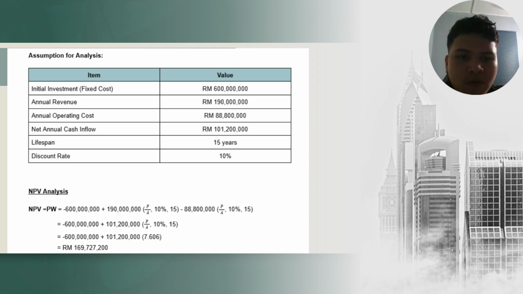And we assume our project will last for about 15 years, and the discount rate or the i% will be 10%. Next we will do the NPV analysis or PW analysis, present worth. So we will get around 170 million, which is a positive value, which is good.